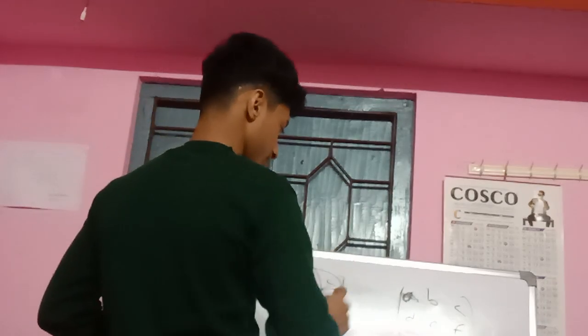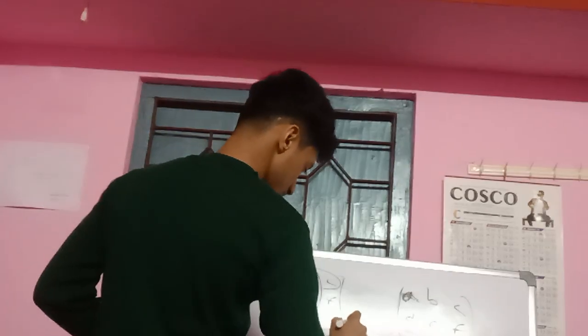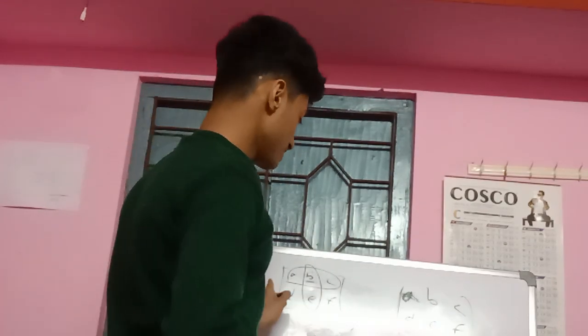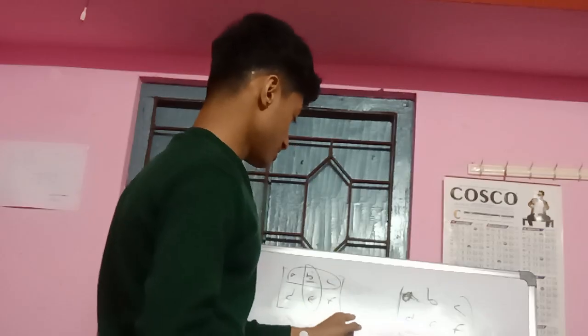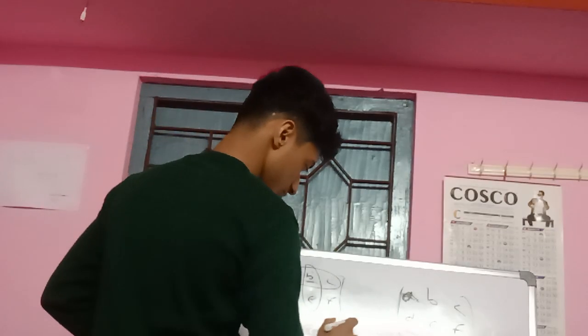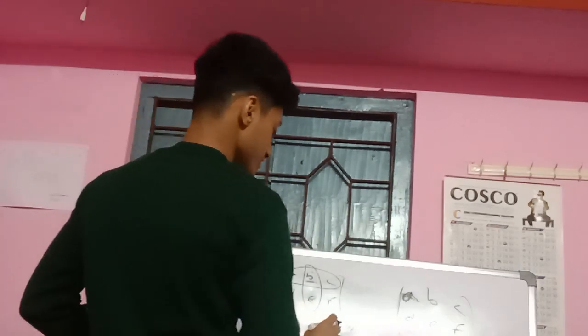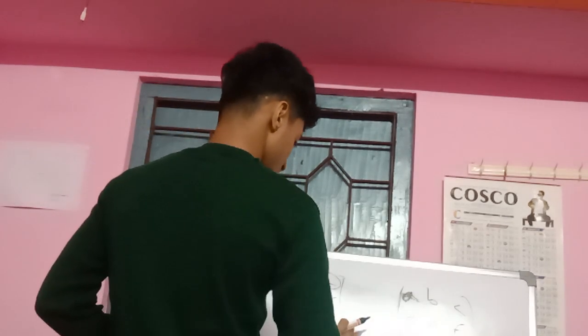Now if you just write down a matrix like that, it won't make any sense. You have to write down the number of rows and columns with it. How do you do that? You write it as i cross j, where i represents the number of rows in this matrix and j represents the number of columns in this matrix.